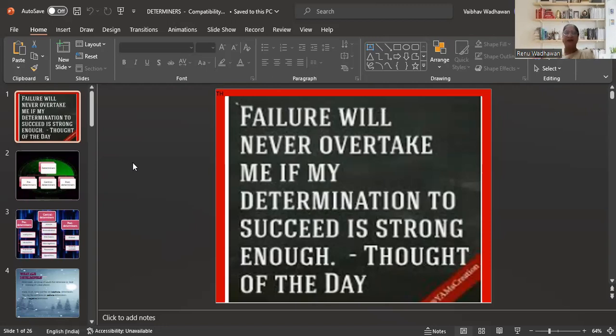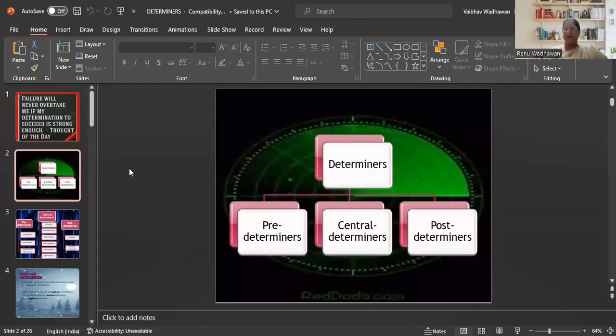As we already know, failure or success is part and parcel of life. The way we come out, the way we work out is what brings us to a higher level. So let's start. Our today's topic is determiners. We have to be determined for our success. We have to work for it, and not leave even a single stone unturned. So let us start with the topic determiners.